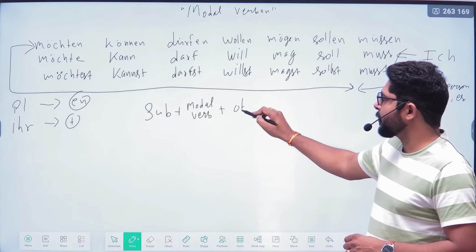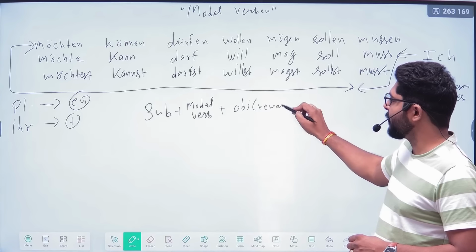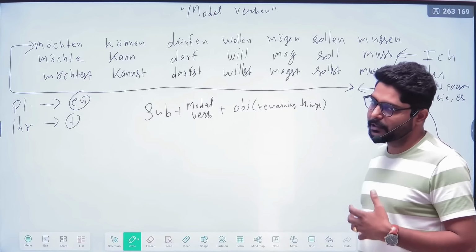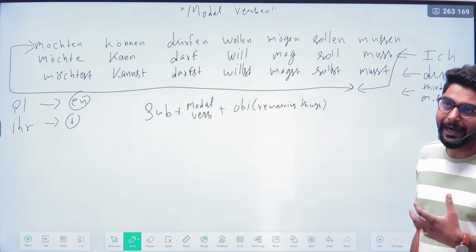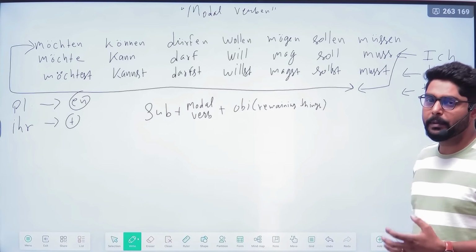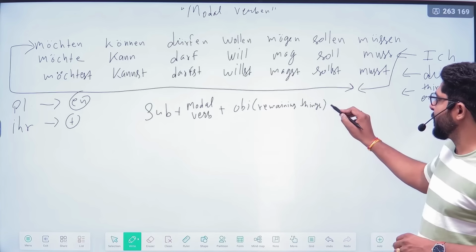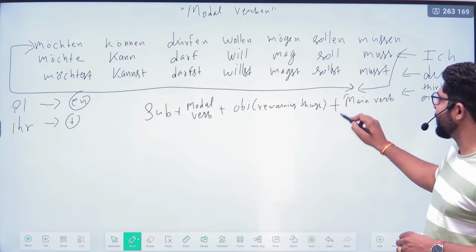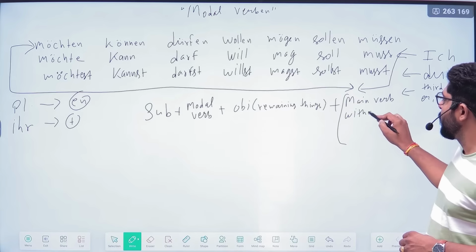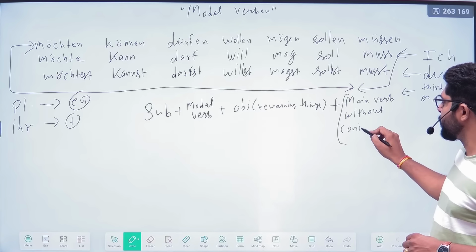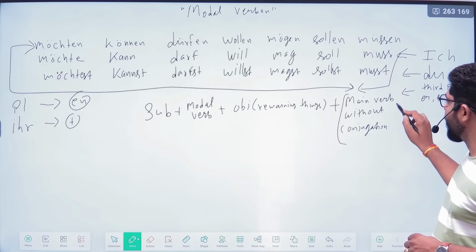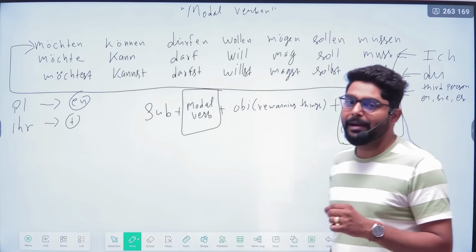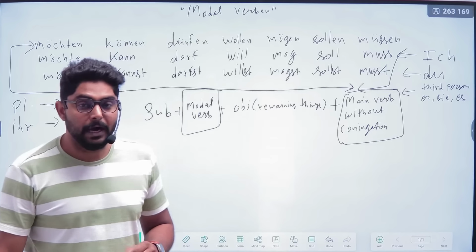Then the object, or better to say the remaining things, whatever remains: related to a person, a thing, an adjective, adverb, time, and so on. And the main verb will always be at the end of the sentence, and it will be without conjugation. That is a very important point here. So the modal verb you need to conjugate, and the main verb will be at the end of the sentence without conjugation.